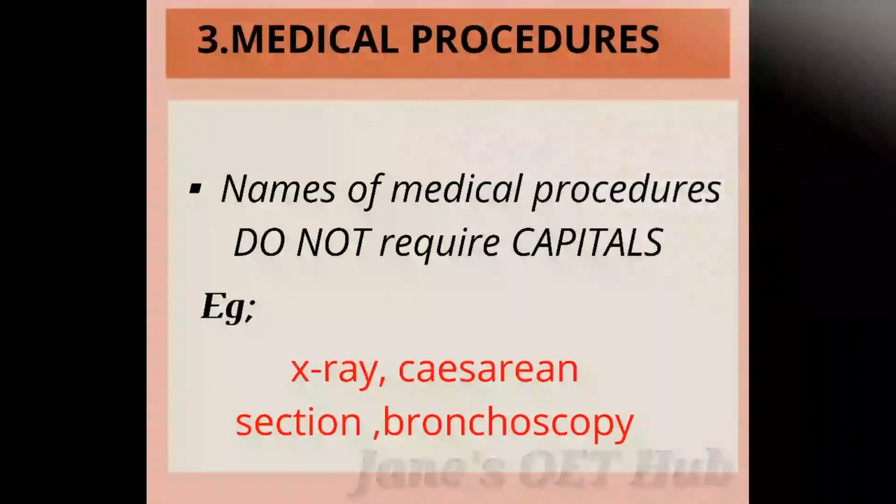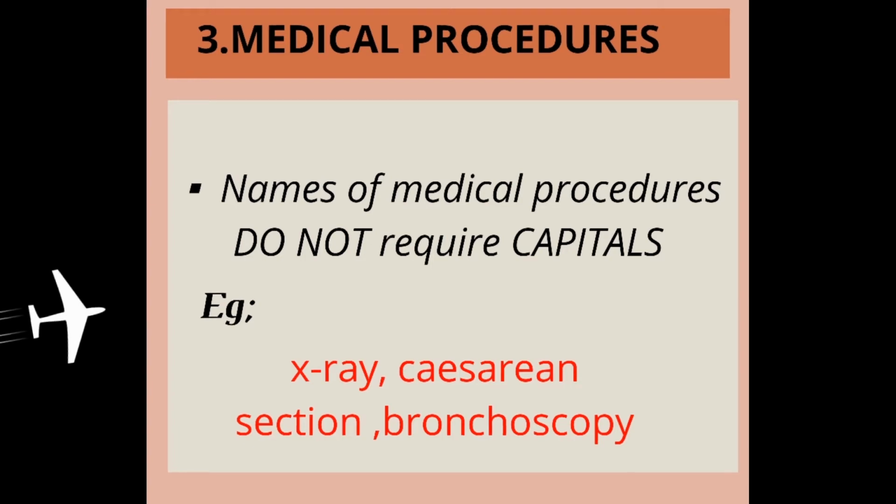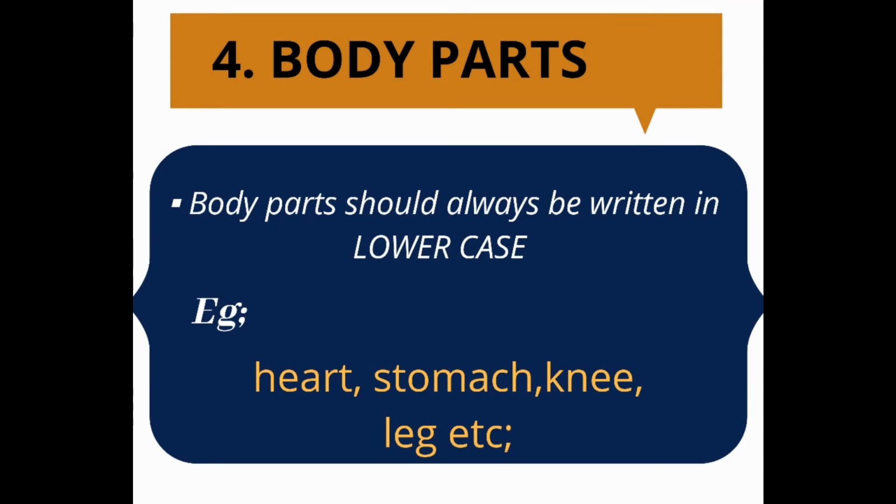The next point is names of medical procedures. How do we write medical procedures? Remember, medical procedures do not require capital letters. Examples: X-ray, cesarean section, bronchoscopy, colonoscopy. All these can be written in lowercase. Next is about body parts. Body parts must be written in lowercase. For example, heart, stomach, knee, legs, hand. All the body parts should be written in lowercase.